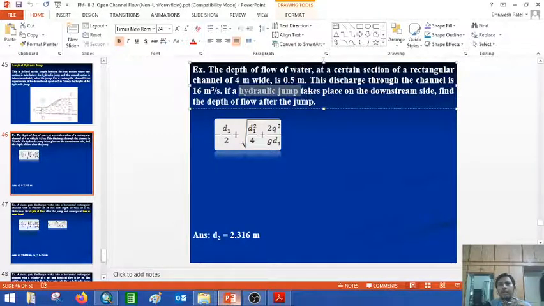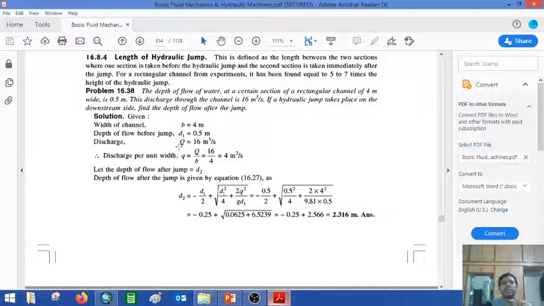And then you find that it takes place on the downstream side. Find the depth of the flow after the jump. These are again the second keywords you can find: depth after the jump. So depth after the jump means consider the depth exactly at point 2, section 2, and this point we again consider as the depth after the jump, because after that we assume it is constant. So we have to find out the depth d2.